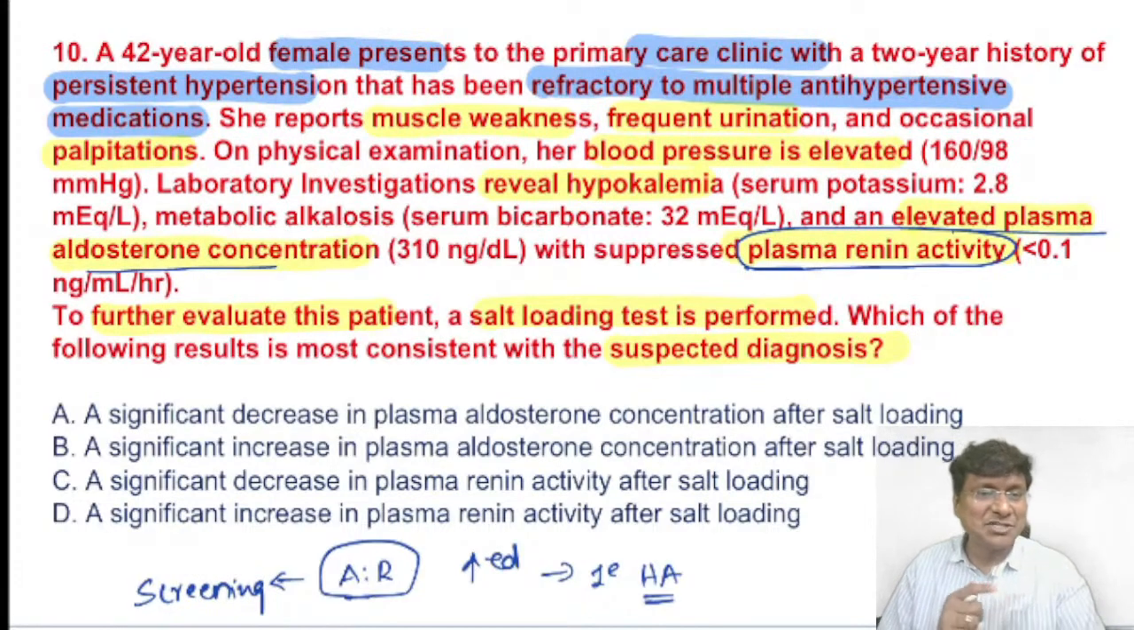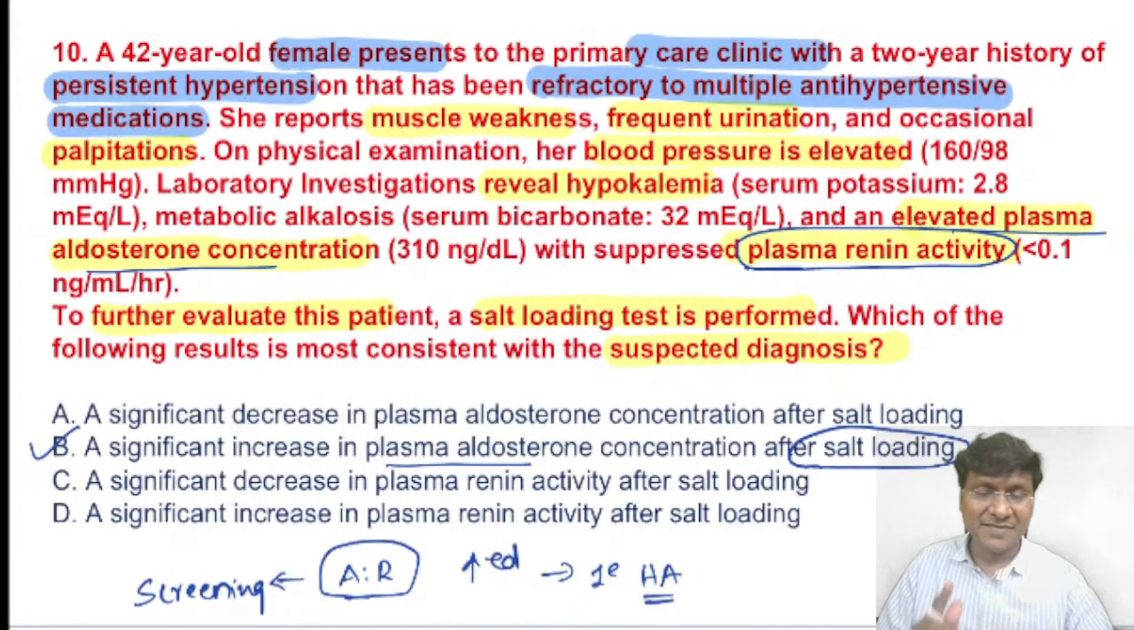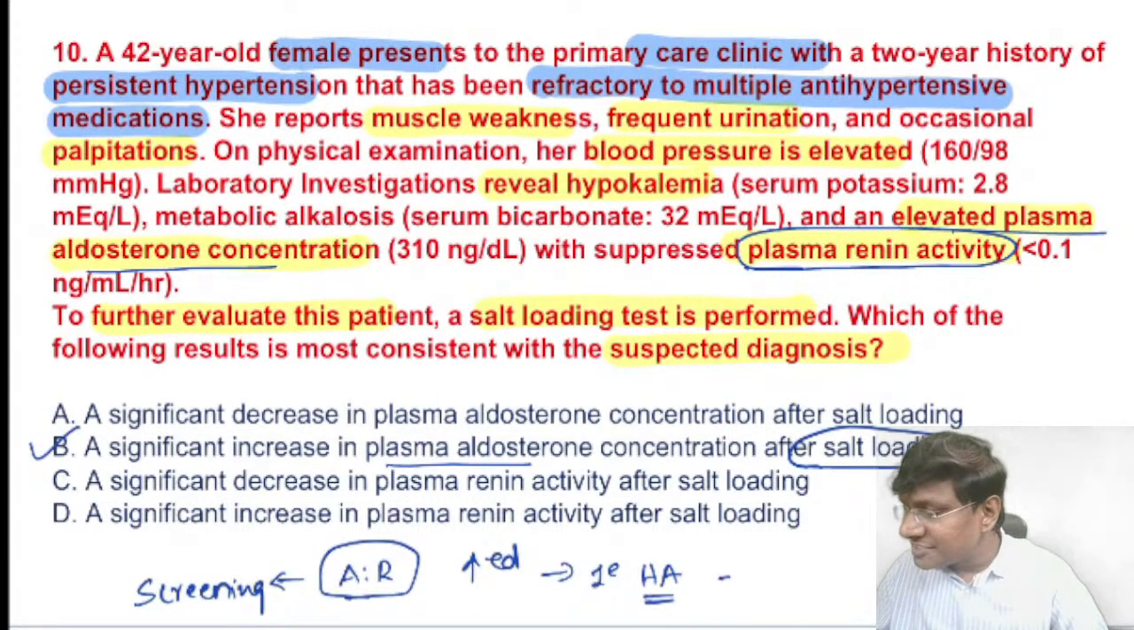Then what is the investigation of choice in case of primary hyperaldosteronism? There will be a significant increase in plasma aldosterone concentration after salt loading. So in spite of salt loading, the aldosterone level increases. So what is this primary hyperaldosteronism now? It is your Conn syndrome.